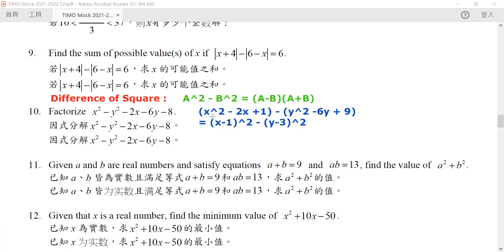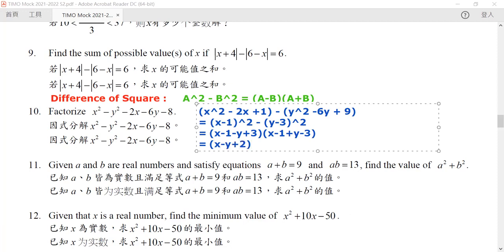In here, this is our a, this is our b. So we can invoke our identity to rewrite it as x minus 1 minus y plus 3, times x minus 1 plus y minus 3. So the whole expression will be equal to x minus y plus 2, times x plus y minus 4. So this is our answer. Hence we have factorized question number 10.